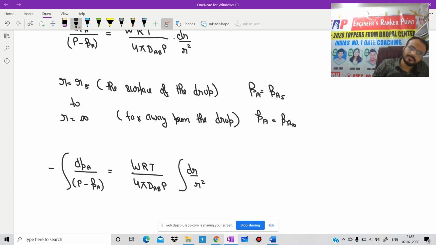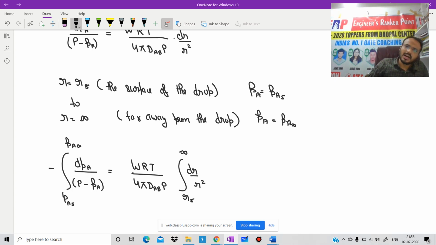From where to where? When its value is Rs, then automatically here you will get PAS, and here PA infinite at R infinite. Is it clear? In some books you will find R infinite, but we know that 1 by infinite tends to 0.